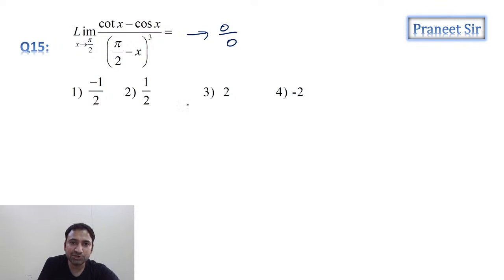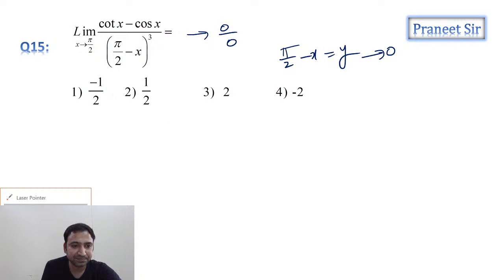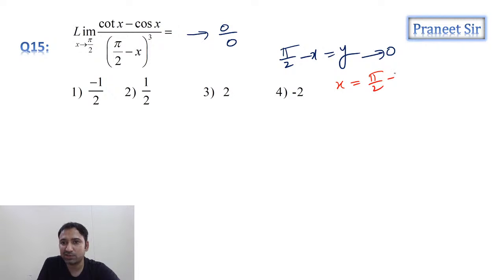अदरवाइज हम एक सब्स्टिट्यूशन ले सकते, क्या सब्स्टिट्यूशन ले सकते, पाई बाई टू माइनस एक्स को y ले लेंगे. और y is pi by 2 minus x tending to 0, so y is tending to 0. So wherever x is there, guys, you can replace with the pi by 2 minus y, guys.